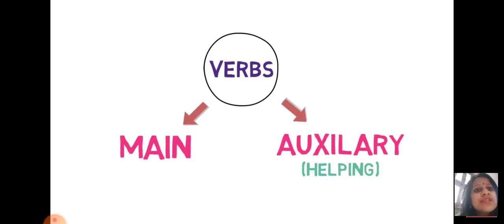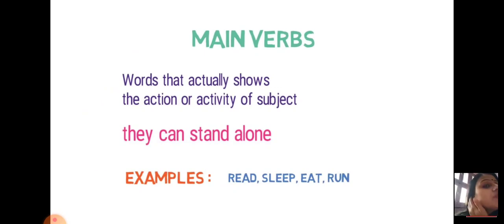The main verbs are those which can stand alone to describe an action. You have already heard of verbs like speak, eat, sit. They themselves can give you the whole action, the meaning. But the auxiliary verbs or modal verbs always work as helping verbs. So let us discuss and go forward.